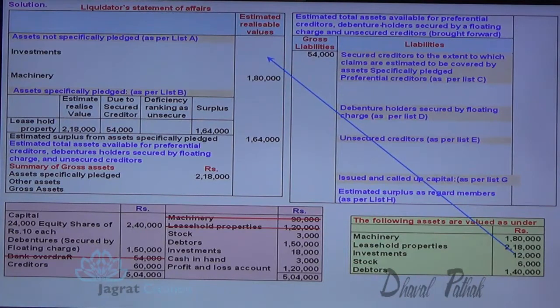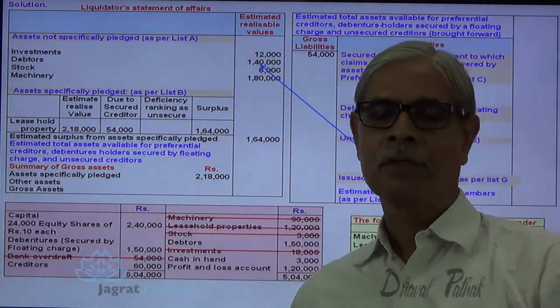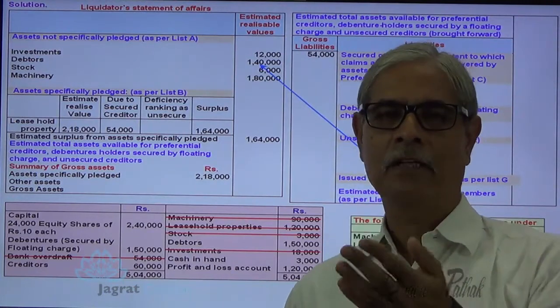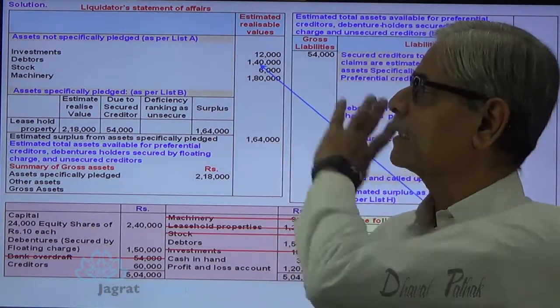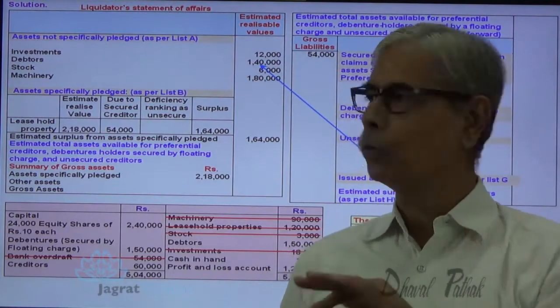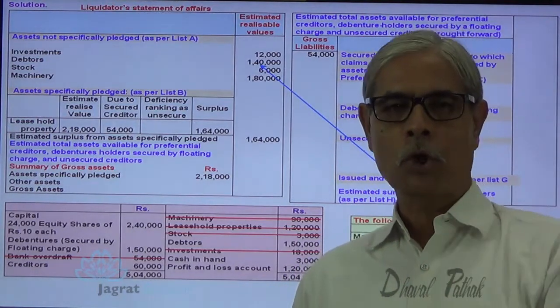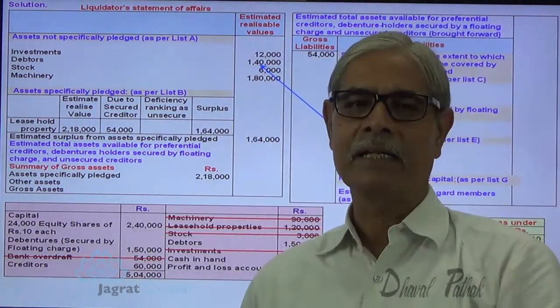Now investment, realizable value 12,000. List A, not pledged. Stock, list A, realizable value 6,000. Debtors 1,40,000. See, look at the sequence in which I write. It is a liquidity preference. How fast you can convert these assets into cash, on the basis of that criteria, these assets are to be recorded. Investment can be converted into cash faster than debtors. Debtors can be converted into cash faster than stock. Stock can be converted into cash faster than machinery. And with that criteria, these assets are recorded. Notice it.